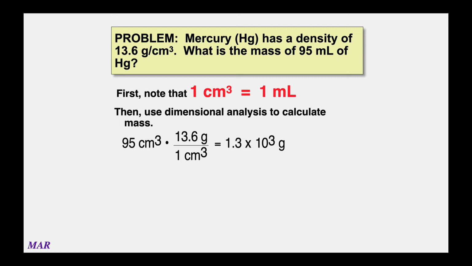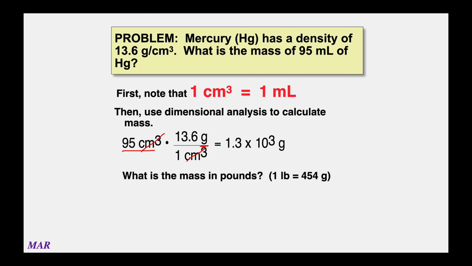And then if you multiply it by the density, notice that your starting unit, 95 centimeters cubed, the centimeters cubed, they cancel out. Centimeters cubed over centimeters cubed would be like x over x in math. It's just equal to 1. So those units cancel out, and grams is the only unit left. So 95 times 13.6 is 1.3 times 10 to the 3, or 1,300 grams. And that's the answer for mass in grams.